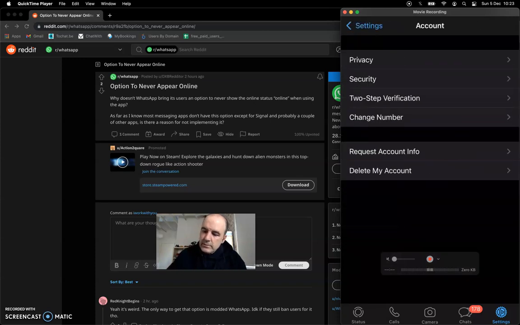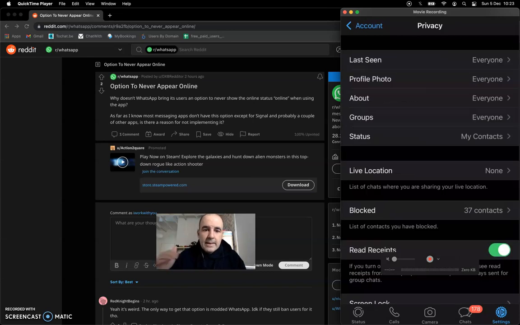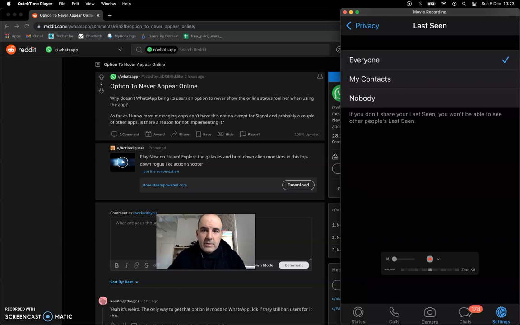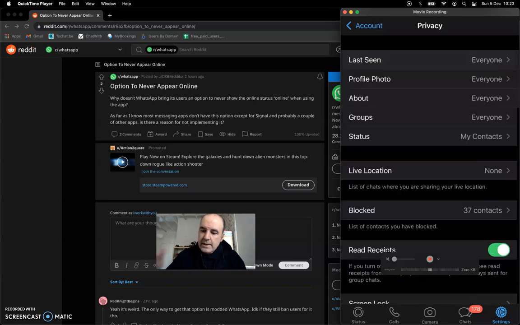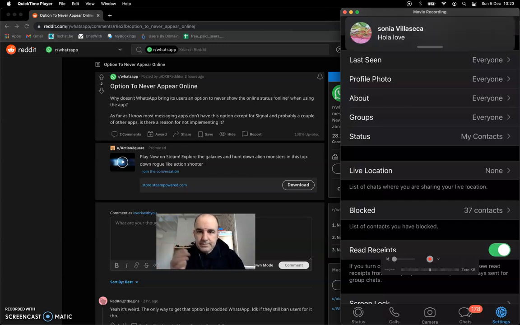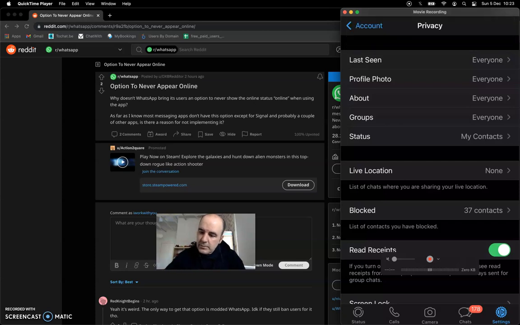You need to go to account, you need to go to privacy, and then here you can choose, as you can see, step by step, who can see what you do and what you are doing. Last seen, you can just choose nobody, and nobody is going to see your last seen. Last seen is when you were last online, like 2 a.m. yesterday or 10 p.m. today. If you want to keep yourself private, this is something you can do.